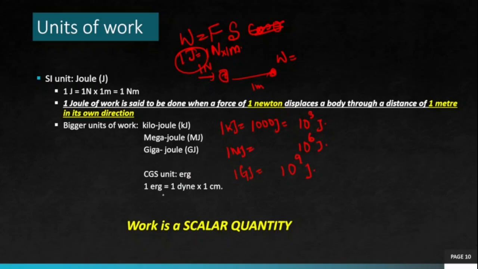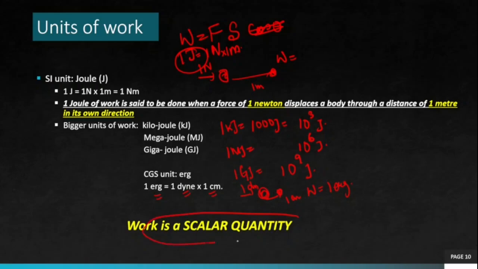The CGS unit of work is erg. 1 erg is the CGS unit of force, which is dyne, into the CGS unit of length, which is centimeter. So 1 erg is 1 dyne into 1 centimeter. On applying 1 dyne of force, a body gets displaced by 1 centimeter in the direction of force. In that case, the work done is said to be 1 erg.